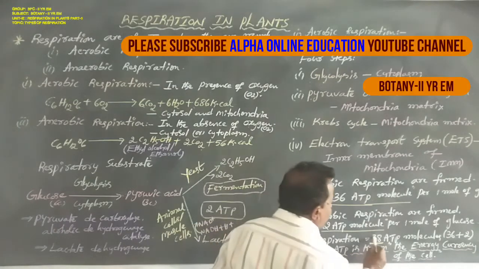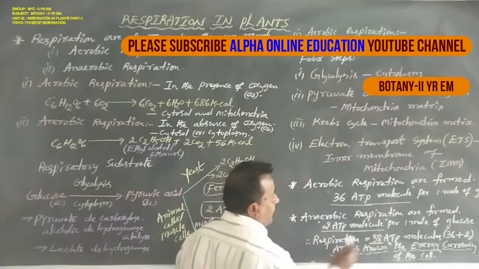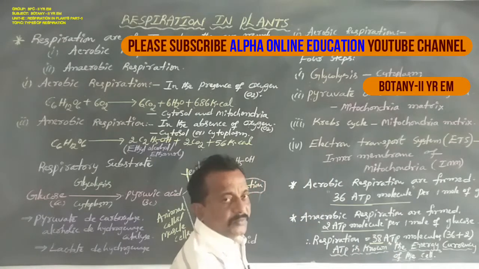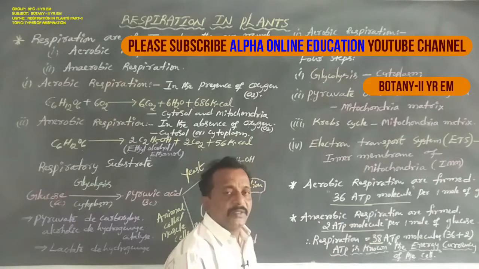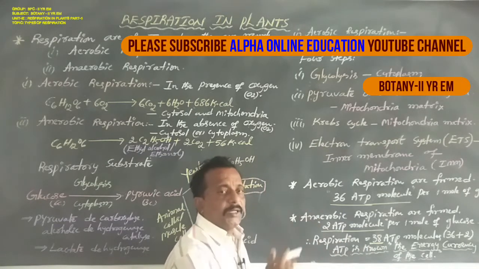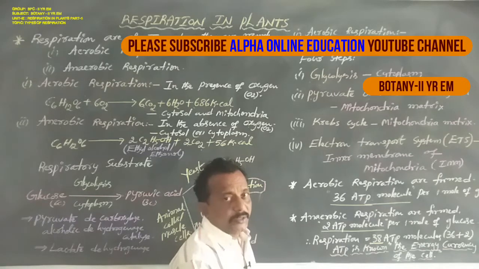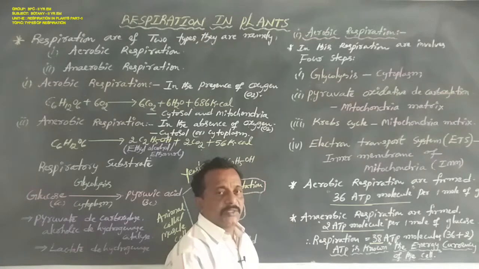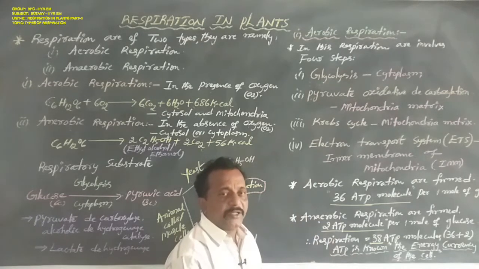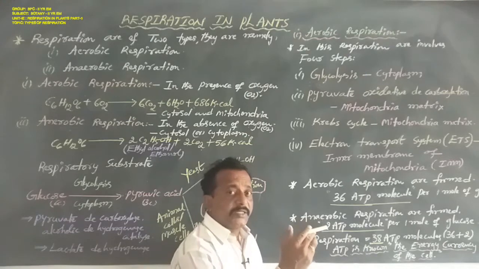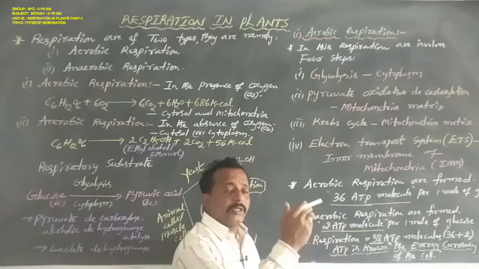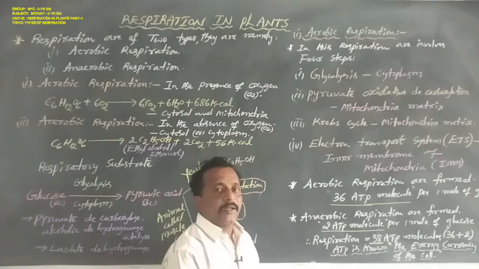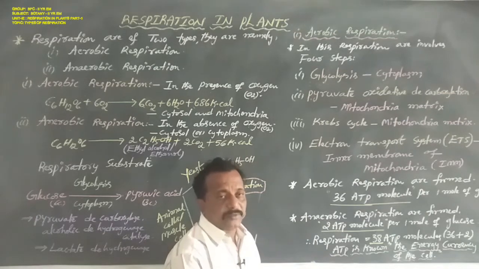In this 38 ATP molecules, a high amount or a lesser amount of energy is stored in adenosine triphosphate. In aerobic respiration, a high amount of energy, approximately 686 kilocalories, is released and stored in one chemical compound, that is adenosine triphosphate.